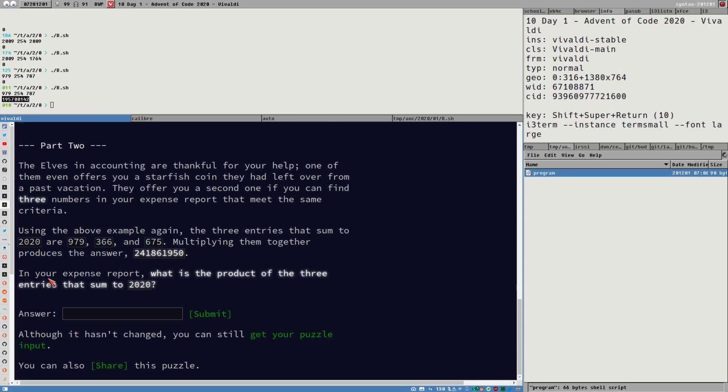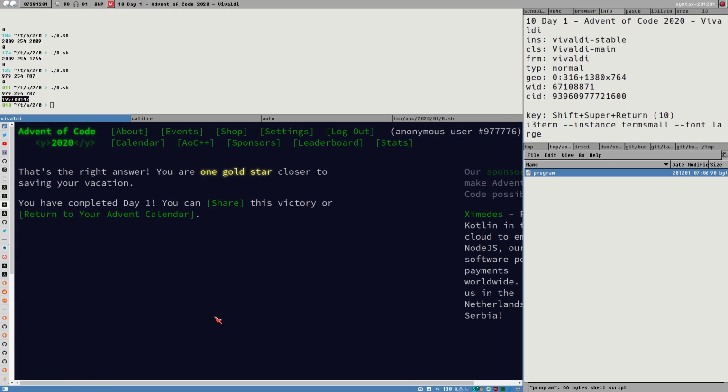Only multiplying them together, we got this gold star. We did it in 30 minutes. That's okay, in my opinion. So yeah, that's this day's.